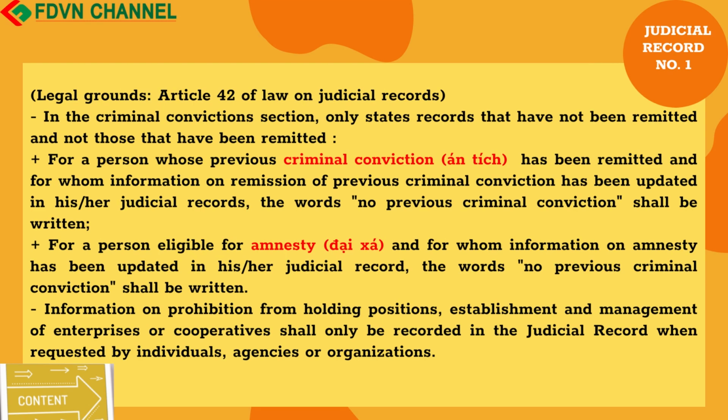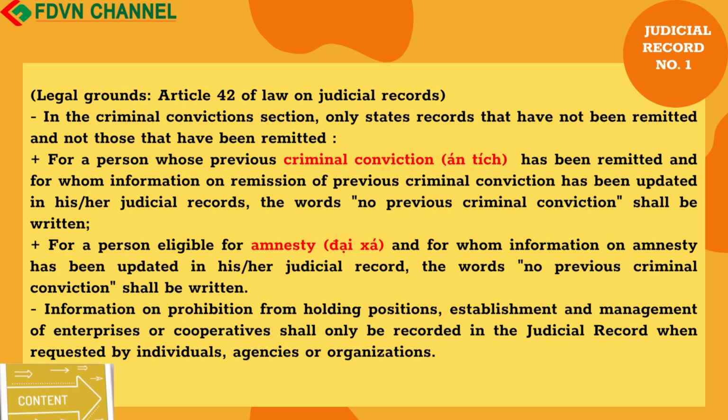Legal grounds. Article 42 of Law on Judicial Records, in the Criminal Convictions section, only states records that have not been remitted and not those that have been remitted. For a person whose previous criminal conviction has been remitted, and for whom information on remission has been updated in his/her judicial records, the words "no previous criminal conviction" shall be written.